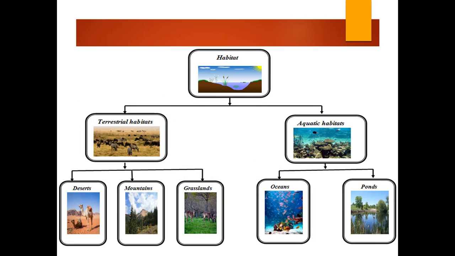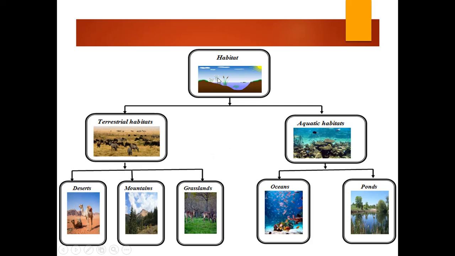So habitat, we can classify it into two types. They are terrestrial habitats and aquatic habitats. Terrestrial habitats include deserts, mountains, grasslands, and oceans and ponds are called aquatic habitats.